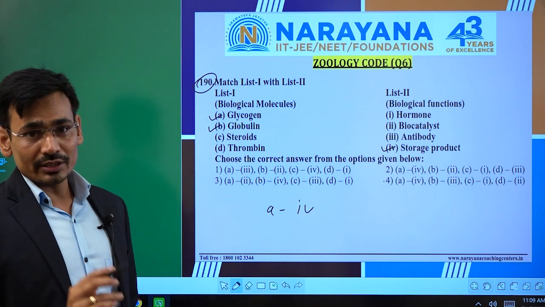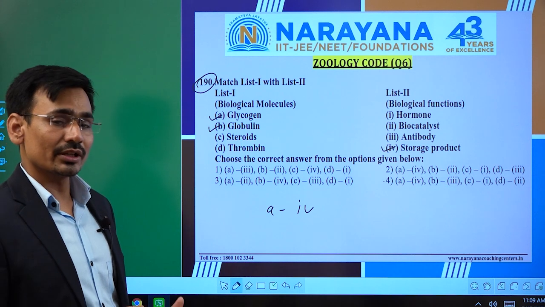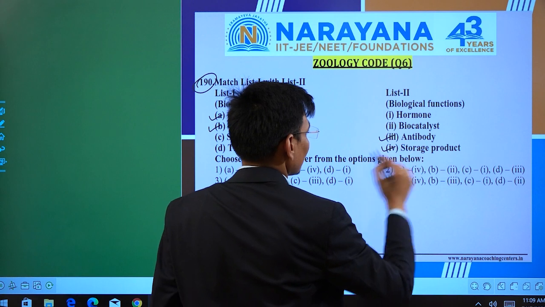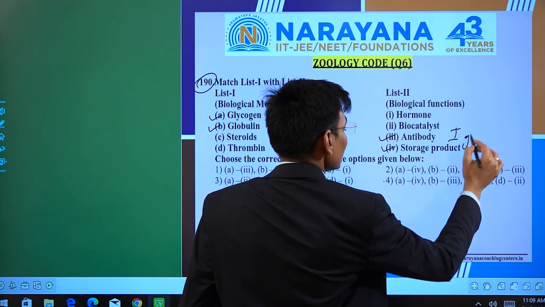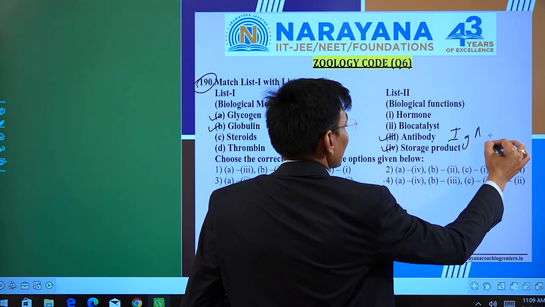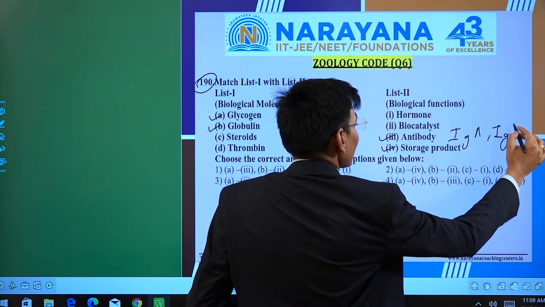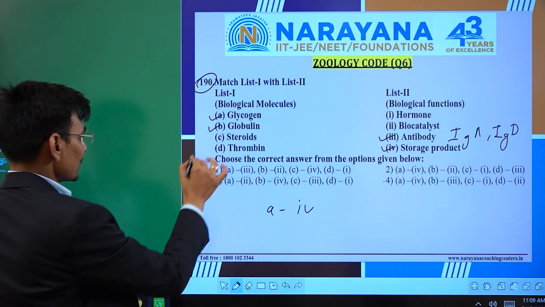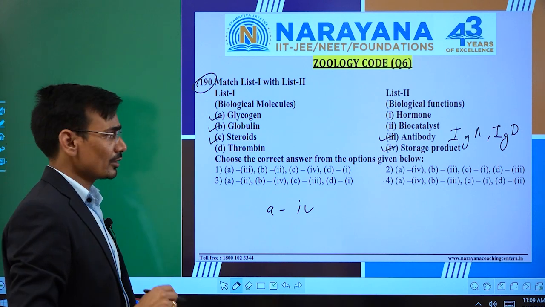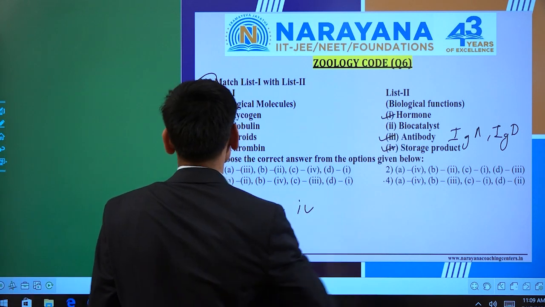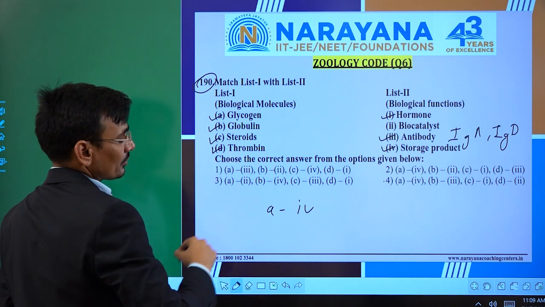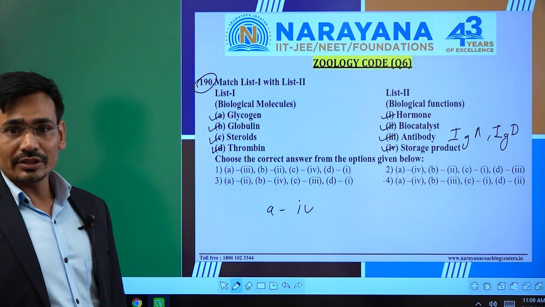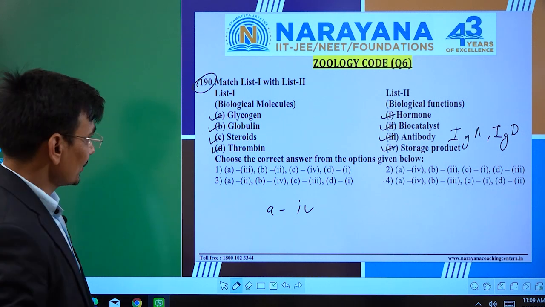In our body, like immunoglobulin, globulins are the antibodies, like immunoglobulin A, immunoglobulin D, and so on, IgE, IgD. And steroids are the hormones. And thrombin is a biocatalyst that triggers the blood clotting process.